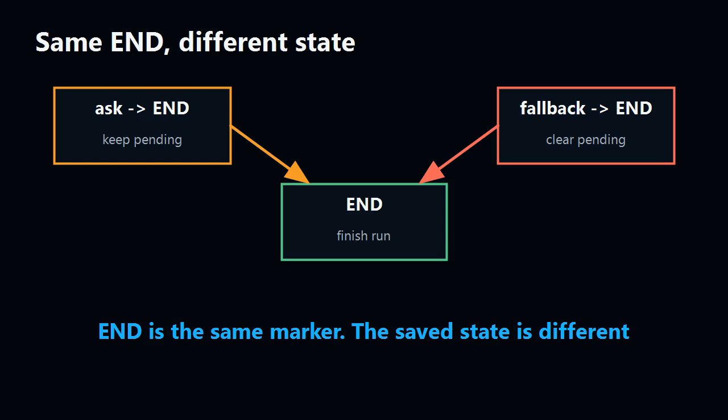This is the important part. The ask path and the fallback path both reach end. But ask and wait should save pending clarification, while limit fallback should clear it. Same control flow marker, different memory policy.